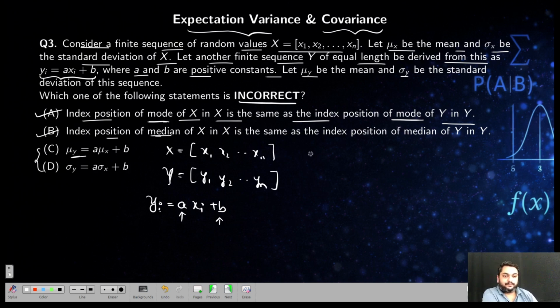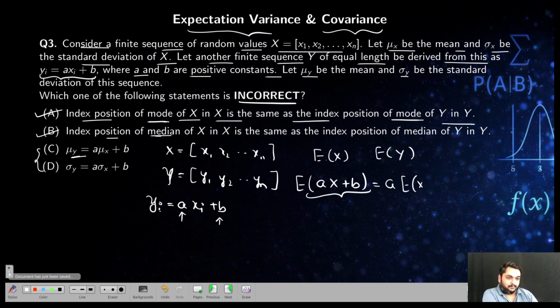Then they are asking about these two, so they have to be calculated. How will you calculate this? Let us say the expectation of X and the expectation of Y, that is mu_x and mu_y. I'm simply writing E of X and E of Y. So how will you find E of Y? E of Y is nothing but, what is the relation? aX plus b. Using the linear combinations, you can write it as a into E of X plus E of b. This is a times E of X, which is mu_x, plus the expectation of a constant, which is always the same number b. So this is nothing but mu_y.